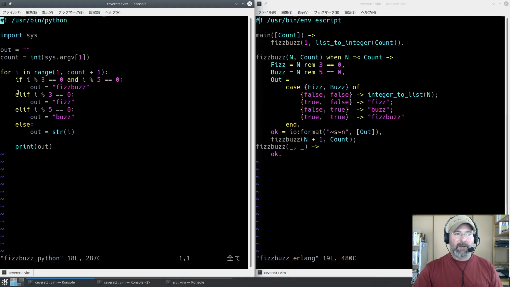So elif i is a multiple of 3, Fizz; else if i is a multiple of 5, Buzz; else if none of this is true, then we just want the string value of that integer and then we're going to print it. And since we're in the indentation here, we're going to jump back up to the top and go with the next number that range gave us and do the same thing. So we're just going to rip through these numbers real quick, and then that's the end of the program.